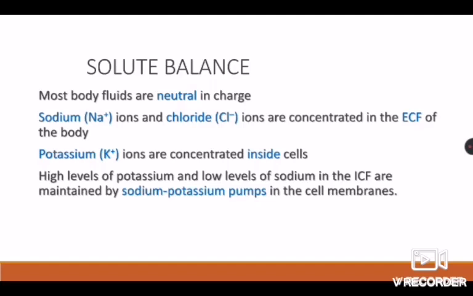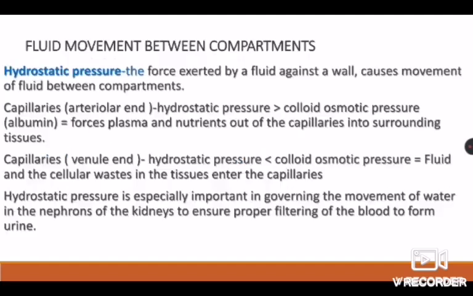For example, if there is hypernatremia, an increased amount of sodium in the blood, a little of this sodium is pushed into the cells to maintain the balance of sodium in the blood. At the same time, when there is hypokalemia, a lesser amount of potassium in the blood, potassium is moved out from the cell to maintain the balance of potassium in the blood. So this is mainly done by the sodium-potassium pump which is present in the cell membrane.